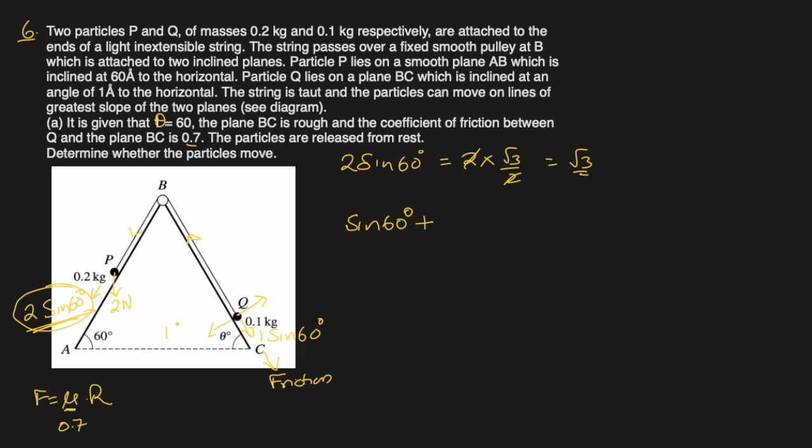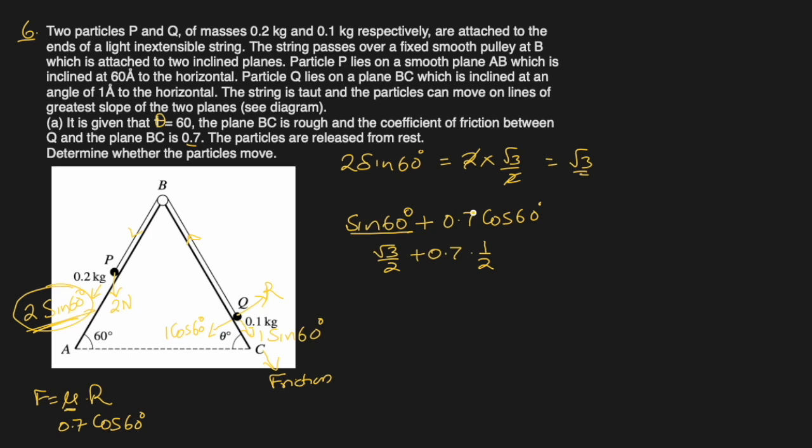So it will be 1 cos 60 degrees. So that is going to be the R, which is equal to 1 cos 60. So it will be 0.7 cos 60 in the other direction. So sine 60 is square root 3 over 2, and plus 0.7 cos 60 is half.